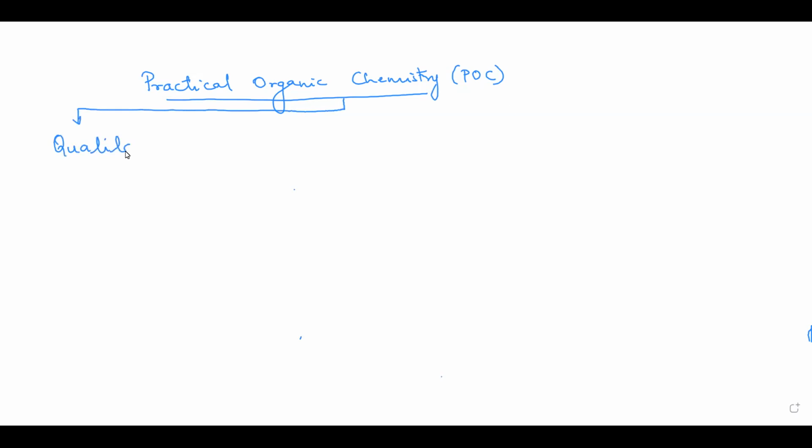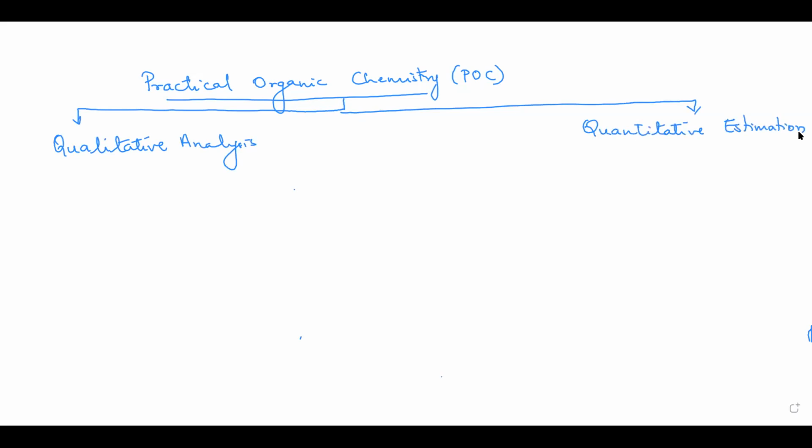You have qualitative analysis and you have quantitative estimation. Now, what is the difference between the two? Qualitative analysis means determining the quality.